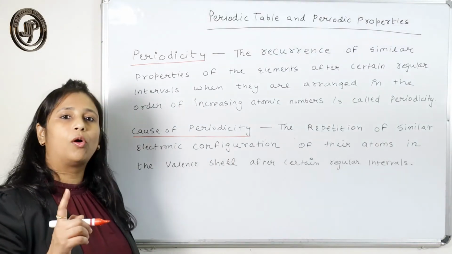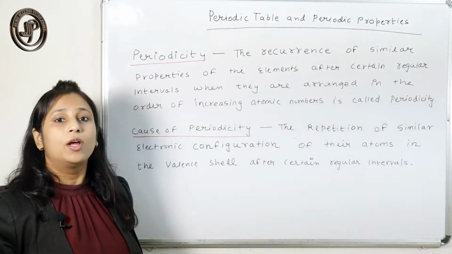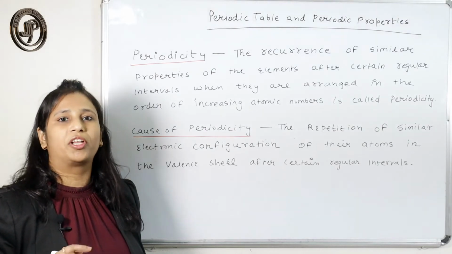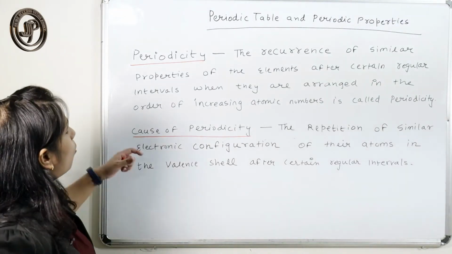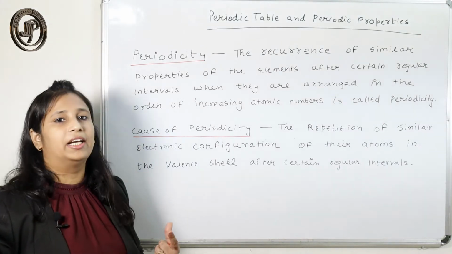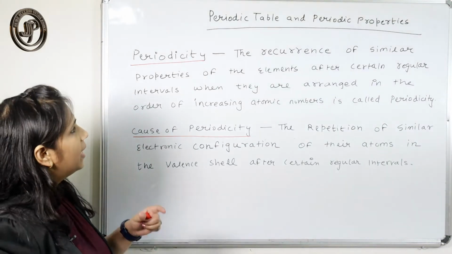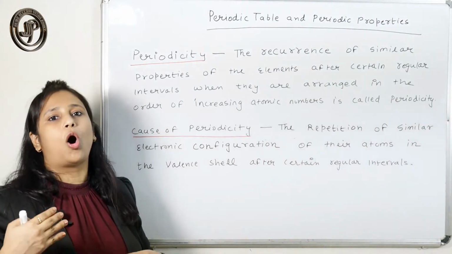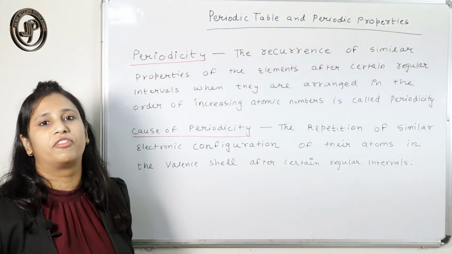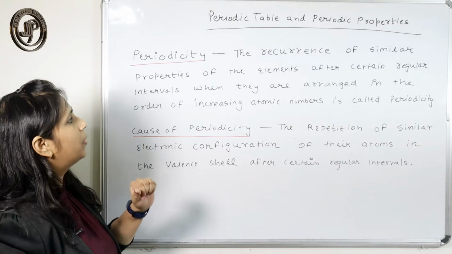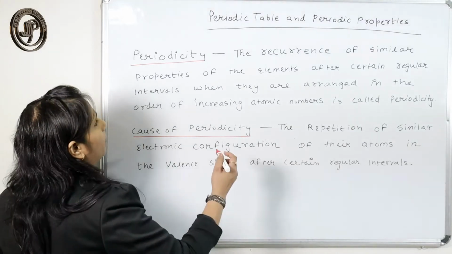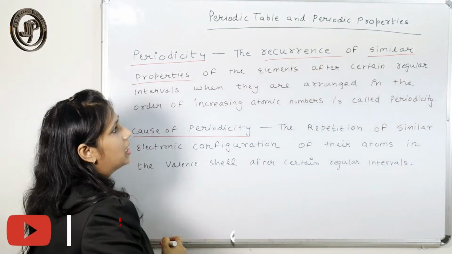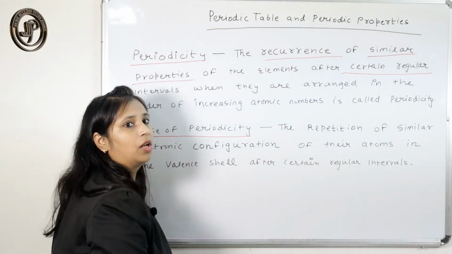Periodicity is that property on which our modern periodic law is based. What was the modern periodic law? That the physical and chemical properties are the periodic function of their atomic number. So this statement was stated on the basis of the fact that in elements, there is a repetition of properties after a fixed interval. What is periodicity? Periodicity is nothing but the reoccurrence of similar properties after regular intervals.